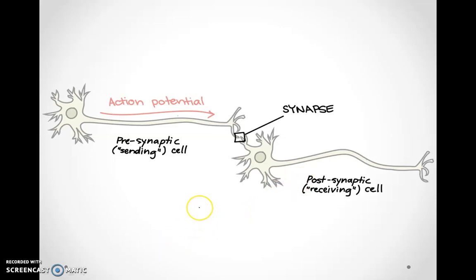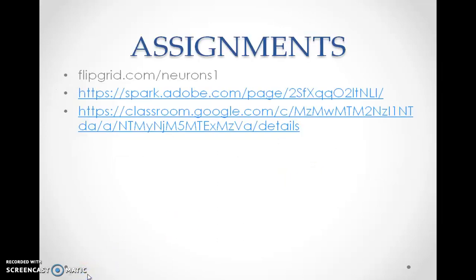Now in this entire module, we have studied the structure of the neuron, the function of the various parts of the neuron, types of neurons, and what a synapse is. Now it is time to do a few assignments. You need to go to flipgrid.com and enter this flip code, that is neurons 1, and you will go to your first assignment, that is recording a video on the structure of the neuron.